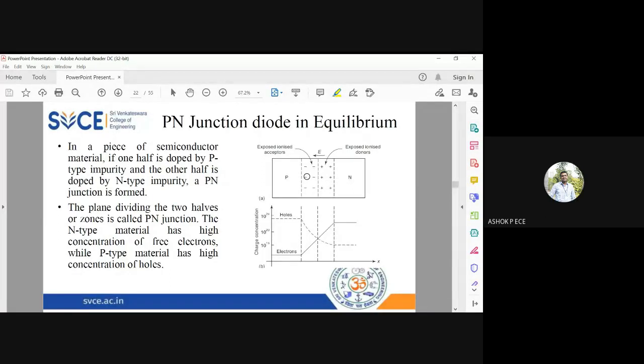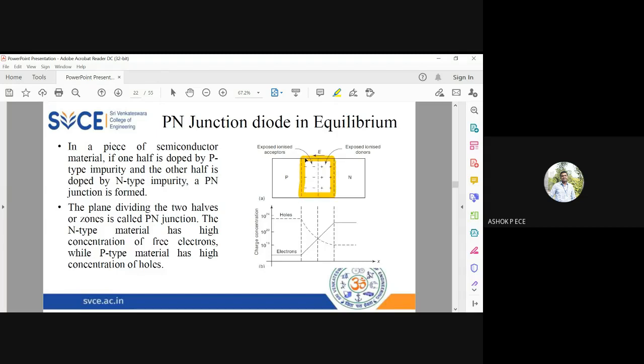In a diode, you have only two things, drift and diffusion. Here, we are not applying any electric field, you are not applying any voltage, so drift is ruled out. So the only possibility is diffusion. So because of diffusion, some holes from P type will go to N type, some electrons from N type will come to P type. So you have a possibility of forming a potential barrier.